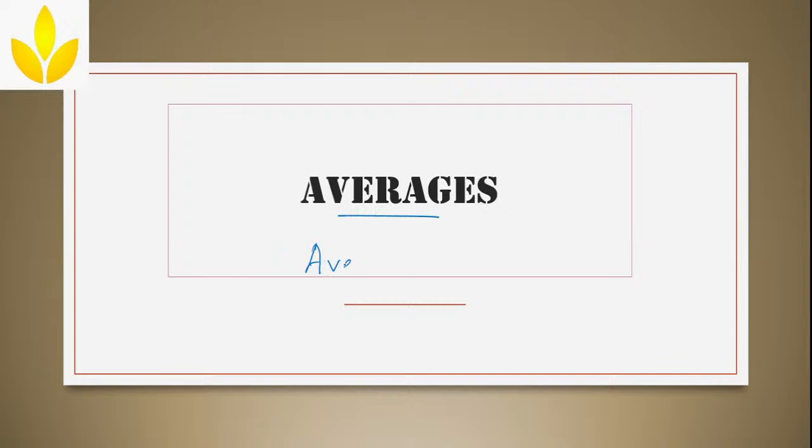So how will you find averages? Simple. You will take the sum of all the given numbers and then divide it by the total number of numbers.